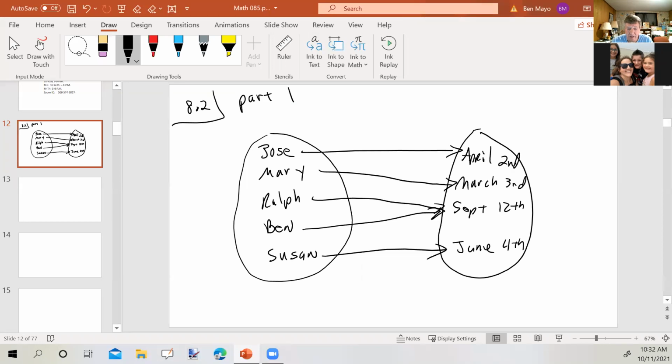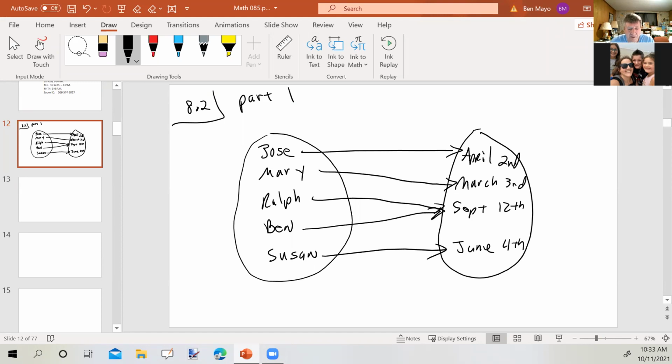So there are several things we know about people and birthdays. Everyone has exactly one birthday, discounting religious experiences, of course, but everybody has one birthday. Nobody has more than one birthday. Several people can have the same birthday, as in Ralph and Ben. That doesn't mean Ralph and Ben are twins necessarily. They may not even know each other. But again, everybody has exactly one birthday. More than one person can have the same birthday.